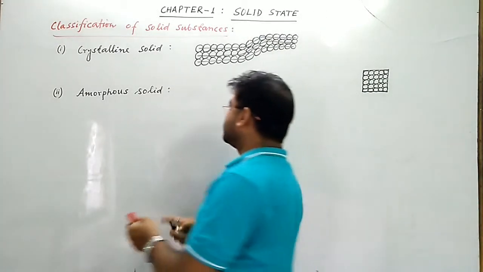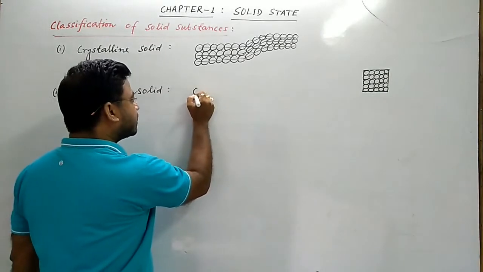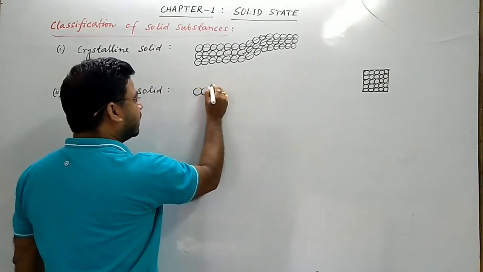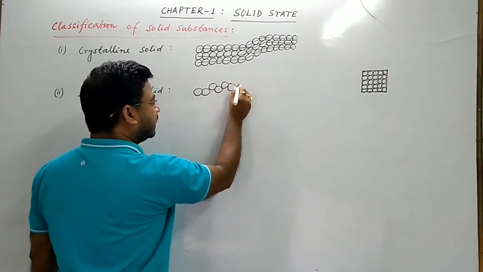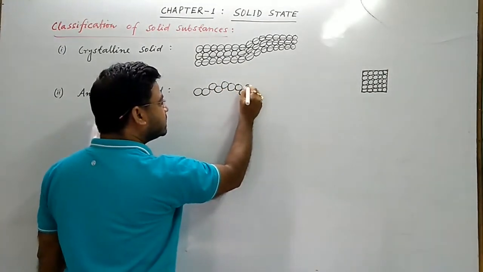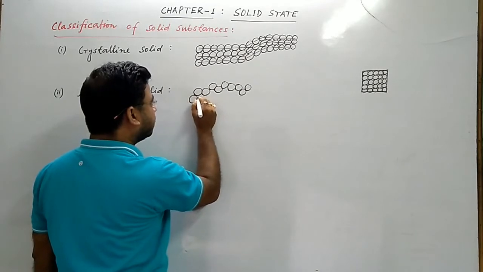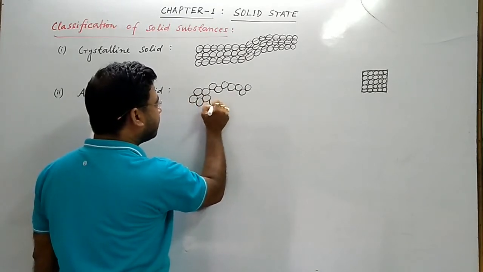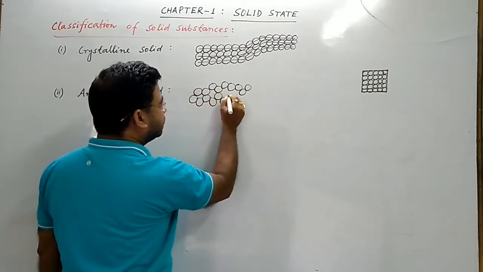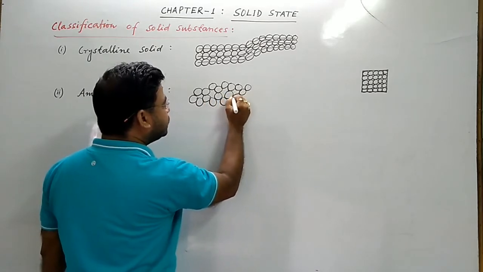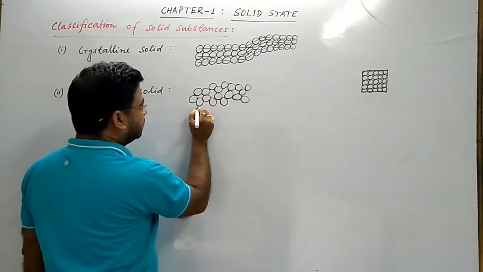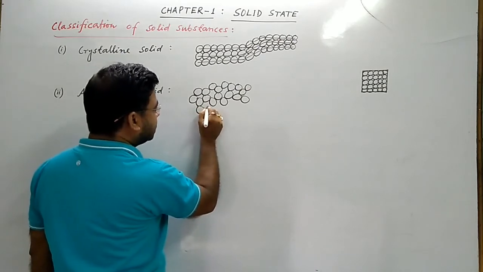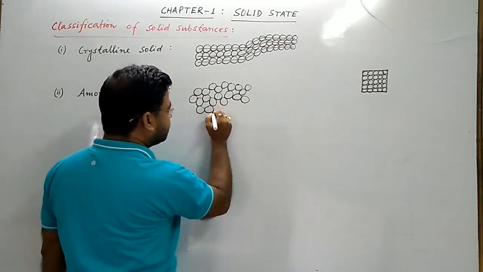For example, see, say the constituent particles are arranged in this direction. The arrangement of the constituent particles is like this. So is there any definite geometrical pattern? No. The constituent particles are not arranged in a definite manner.